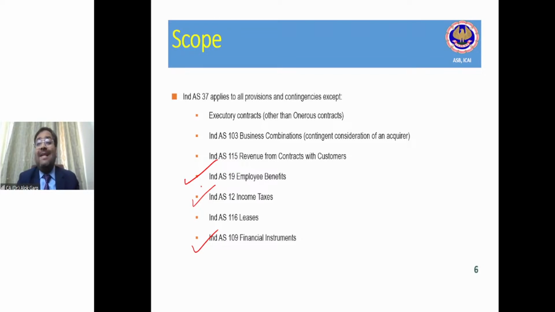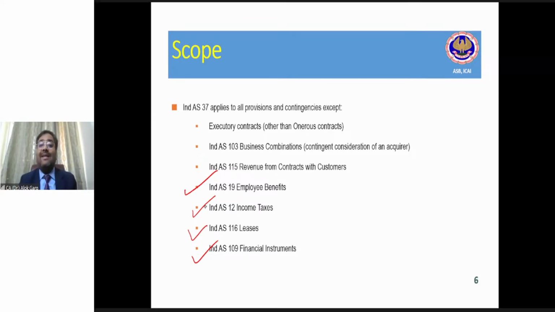The provision for lease, right? Lease liability. You have to create a lease liability. You have to create some lease related provisions. If some lease related provisions are there, it is covered under Ind AS 116. It is not covered under Ind AS 37, right? We are talking about the exception part. We are talking about the exceptions. Okay, right, guys? I hope it is clear to all of you.